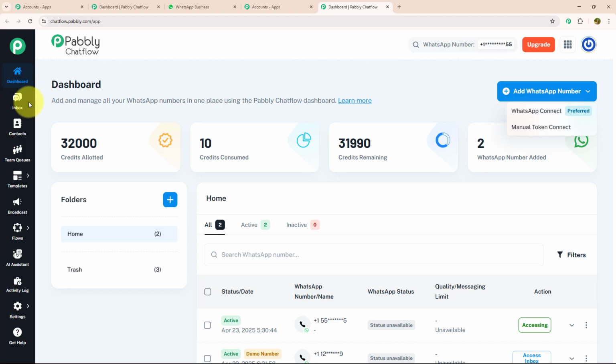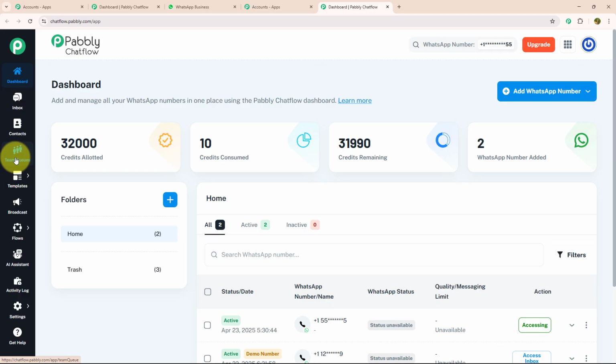Below dashboard, there is an inbox option where you can manage all your conversation from one place. After that, we have contact feature in which you can create all new contact and separate according to your requirement. Below that, we have team queue section where you can assign different tasks to different team member and review their